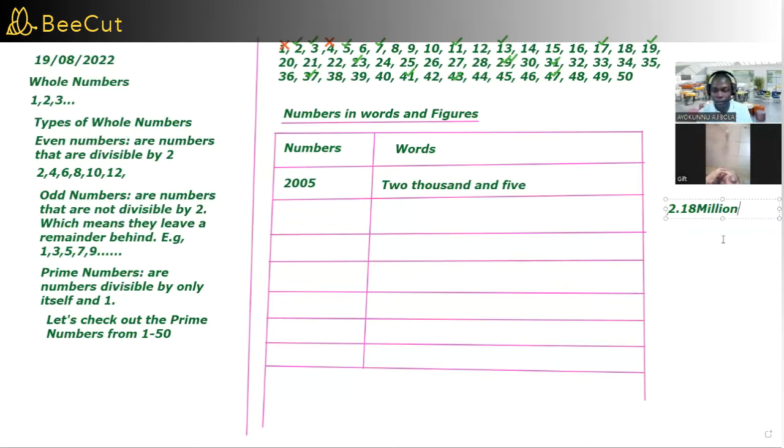Can you see that? Yes, sir. So how do I write this? Is this in word or in figure? This is neither completely in word nor completely in figure. You understand? Yes, sir. So what do you think I should write? I want to write it in words first.